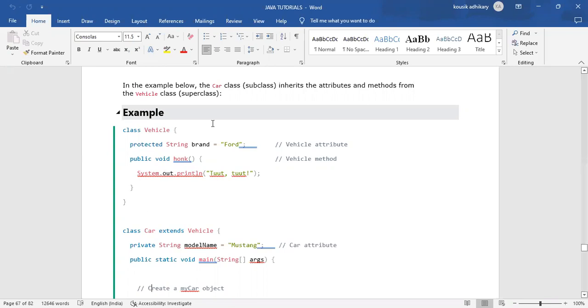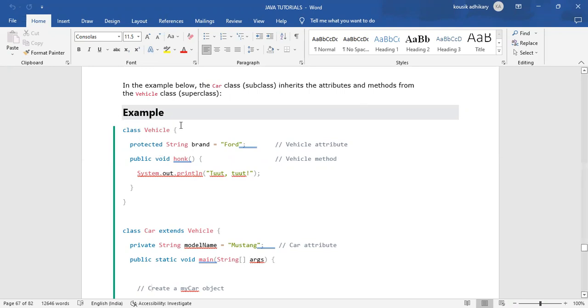Suppose your father has 100 rupees, and you also have 100 rupees. Can I say that the 100 rupees your father has is also yours, because it is your father's property? That means we are using, or extracting, that 100 rupees that my father has. We have the authority to use it.